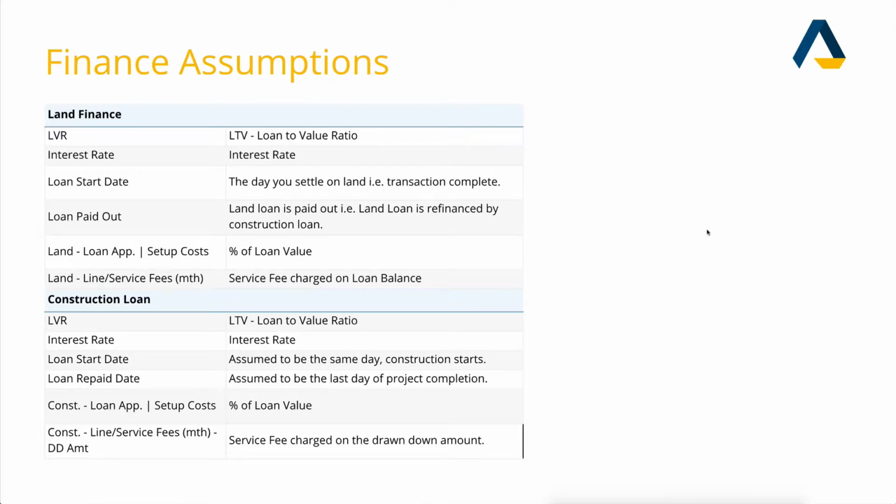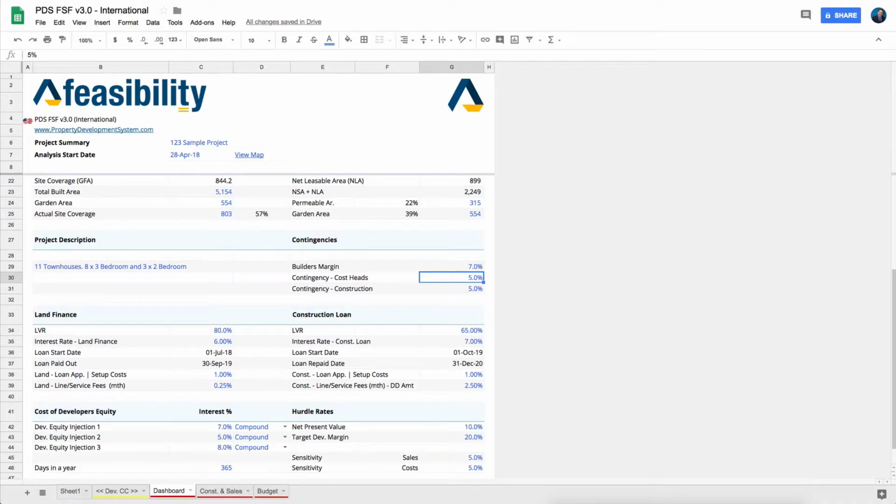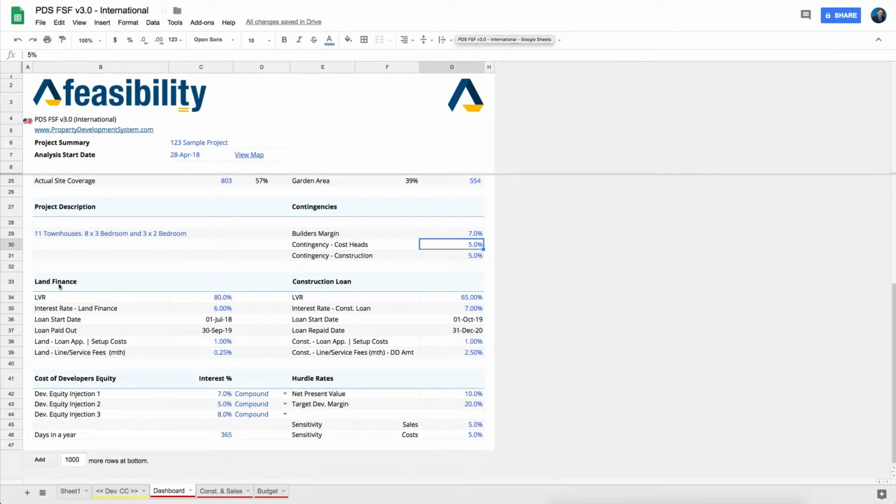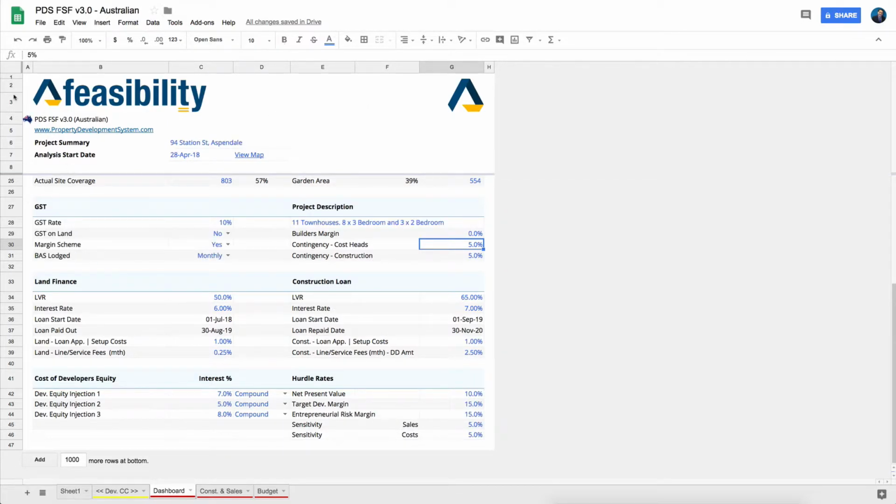So let's look at some of the finance cost assumptions that we have to make for this application. We've got this section here that says land and finance costs. This is the international version, and there's no difference between the Australian version and the international version. This is exactly the same. So that is why anyone from any part of the world has to pay attention to this.